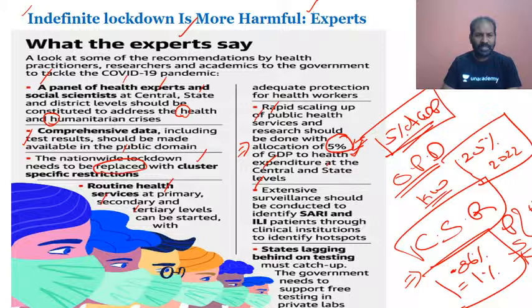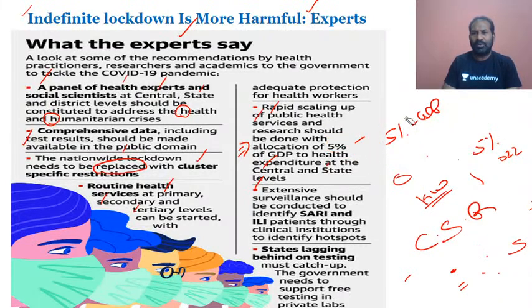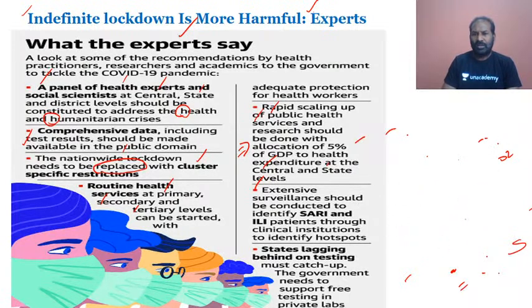So what do you mean by SARI and ILI? This could be a very important keyword for prelims factuals, that is SARI and ILI. So we will definitely look at that. What the expert says is there has to be an extensive surveillance in regards to SARI and ILI.